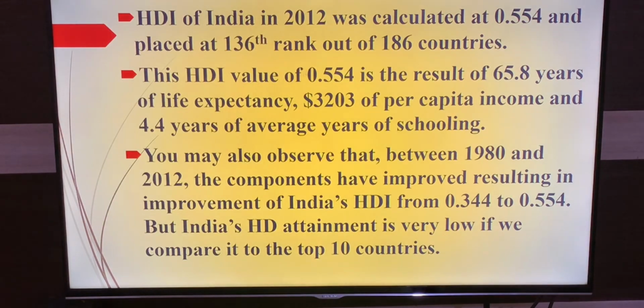And the average schooling is 4.4 years. So if we observe India from 1980 to 2012, there is an improvement in HDI, the Human Development Index.